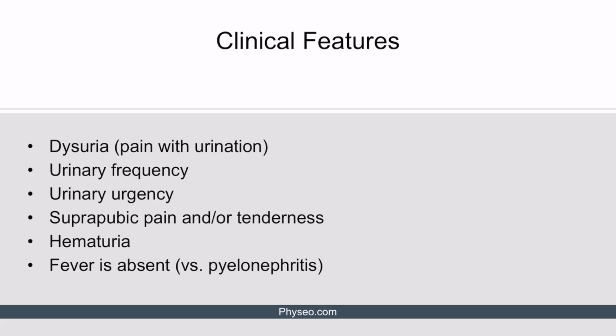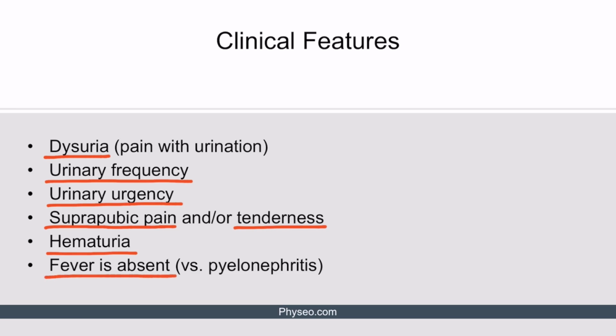Okay, now let's discuss some clinical features of cystitis. The inflammation and irritation of the bladder wall gives rise to the common symptoms of cystitis. These include dysuria, urinary frequency, urinary urgency, suprapubic pain and or tenderness. Sometimes hematuria or blood in the urine may be seen as well. And finally, it's important to note that fever is characteristically absent, which helps us distinguish it clinically from pyelonephritis.